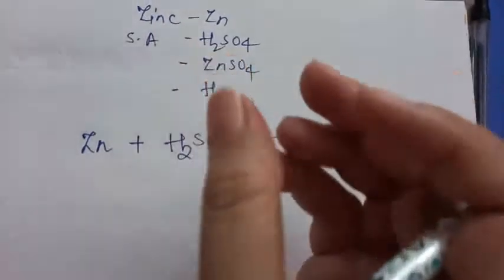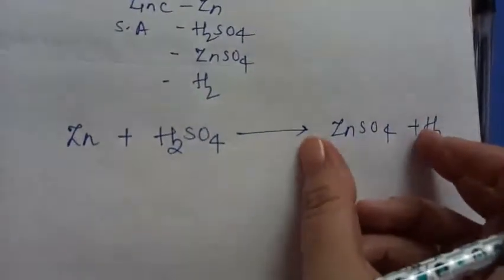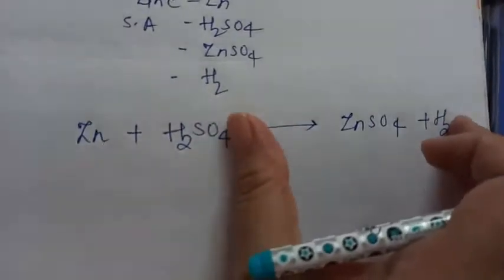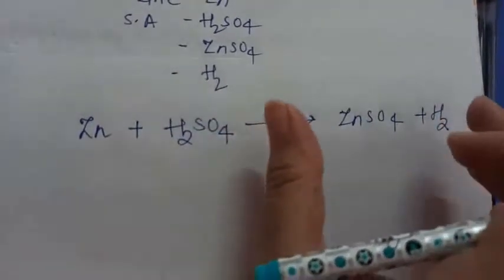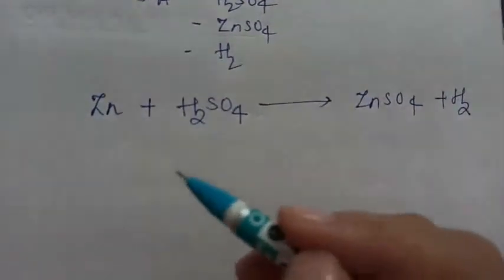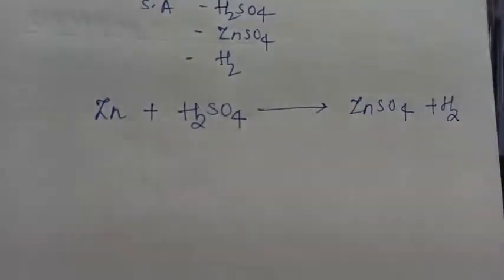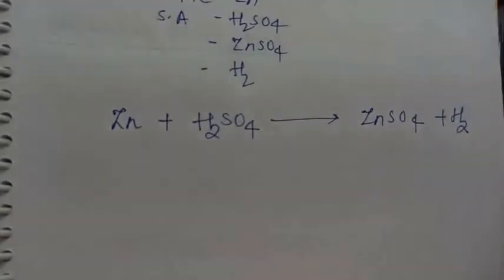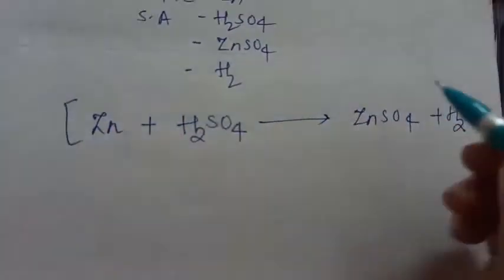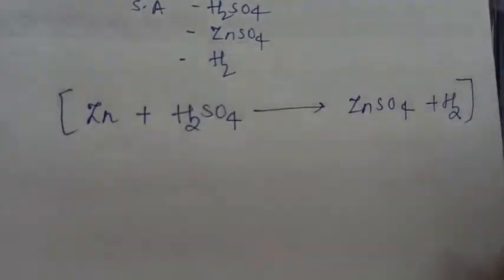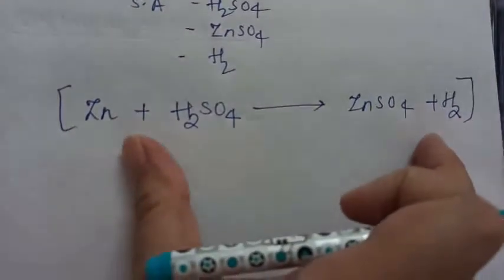So when we convert a word equation into symbolic form, this expression is called as what? Chemical equation. So you can say one more sentence about chemical equations, that chemical equations are the way of expressing chemical reaction. More or less they are same, because chemical reaction is expressed in terms of chemical equation.